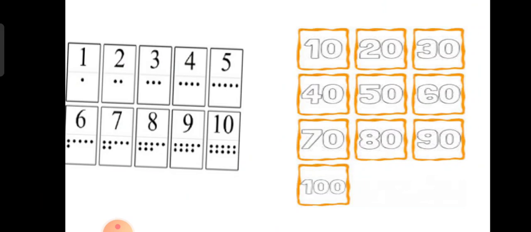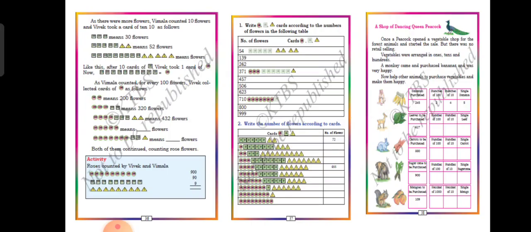I think you have understood. 10 cards of 1 means 1, 2, 3, 4, 5, 6, like that you should count. 10 cards of 10 means 10 numbers. You should club 10 numbers: 10, 20, 30, 40, 50, 60, 70, 80, 90, 100, like that. Next, 10 cards of 100 means 100, 200, 300, 400, 500, like that you should write. Is that clear? Like that you should bundle and keep. Is that clear? Okay, we'll see one activity, then you will understand.